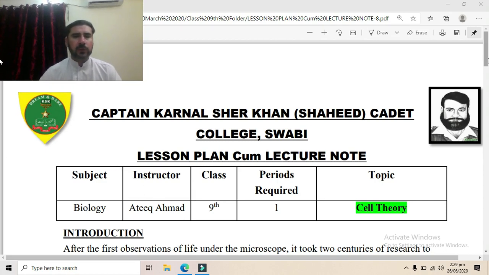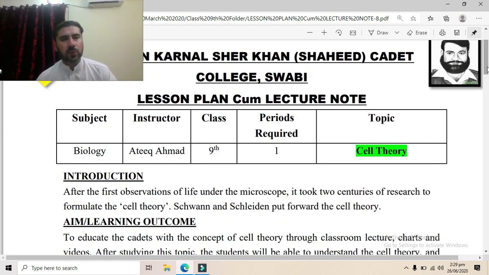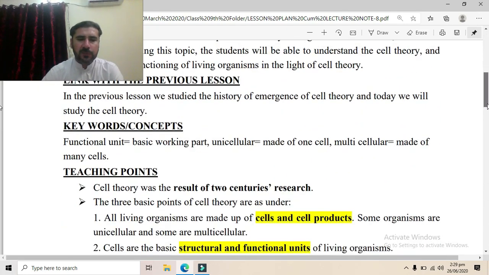So it took around 2 centuries of research which ultimately led to the development of cell theory. And the cell theory was put forward by two scientists, Schleiden and Schwann, in the 1830s. We will move towards the important teaching points.